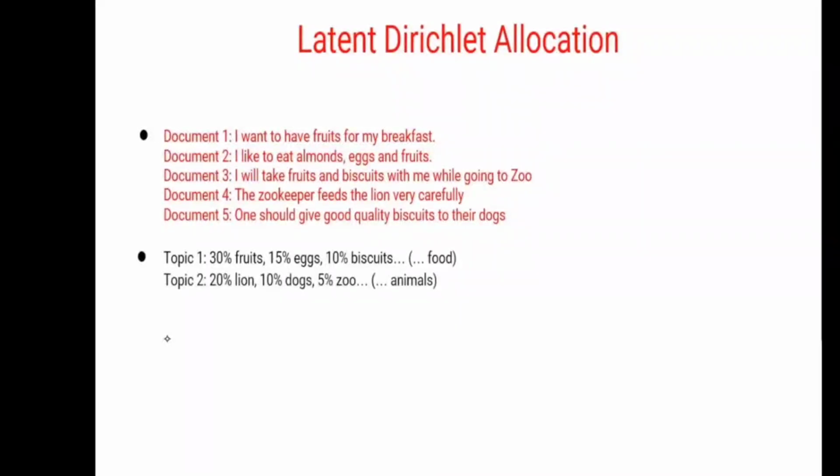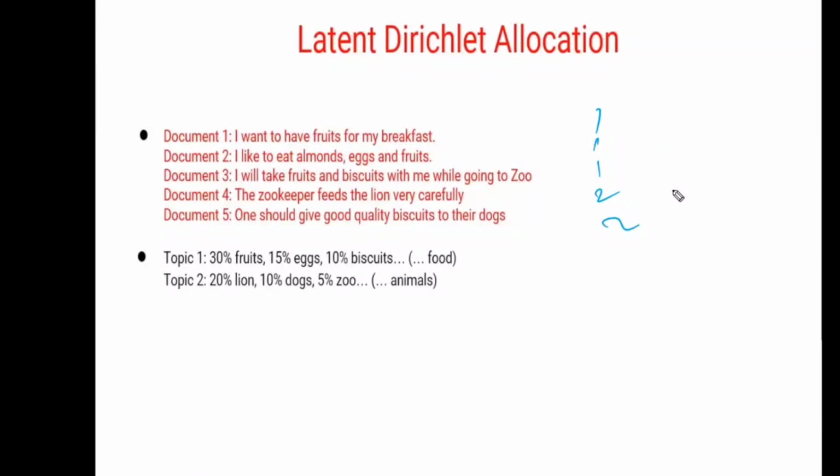Now tell me, the first document comes under which topic? Topic 1 or topic 2? Topic 1. The second document comes under which topic? The third one comes under which topic? 1. The fourth one? 2. The fifth one? Simple.